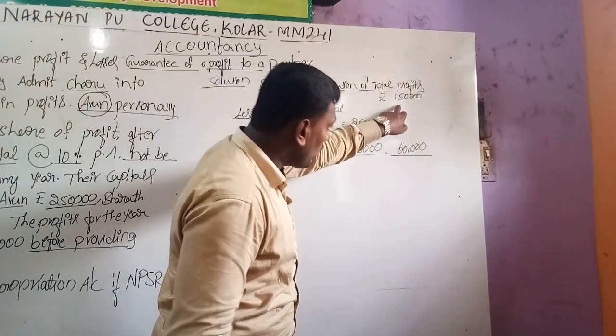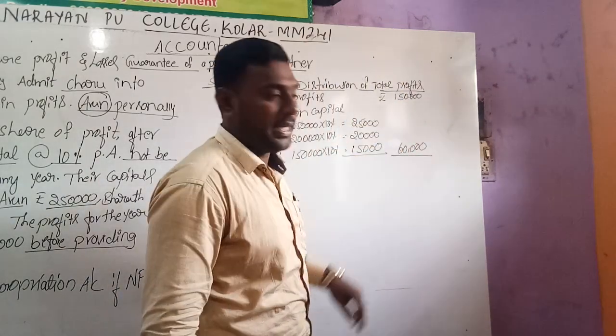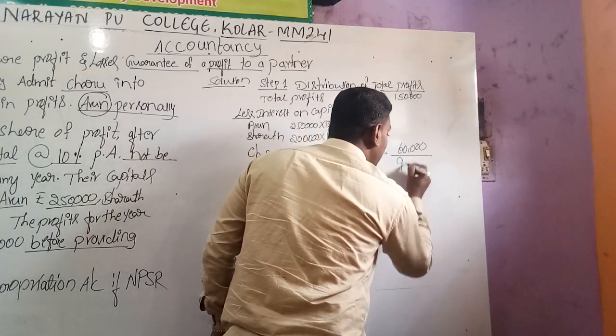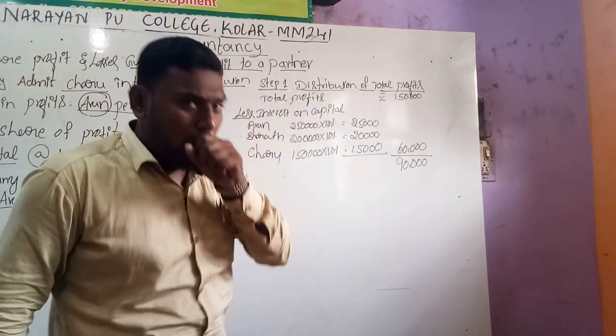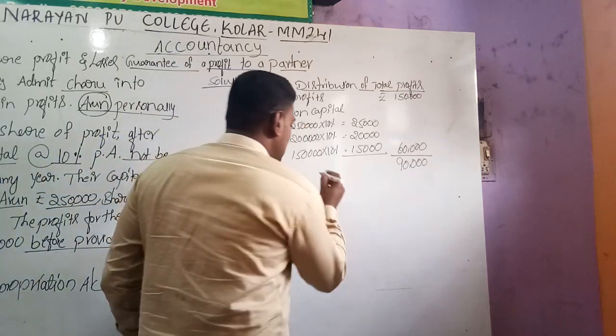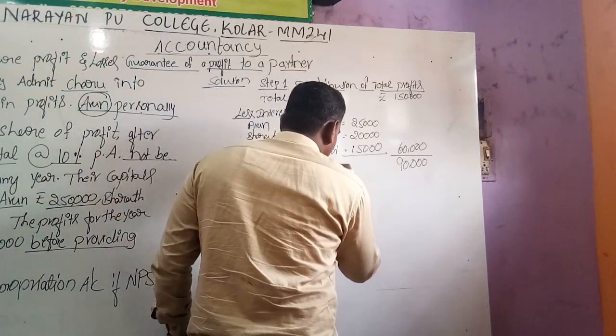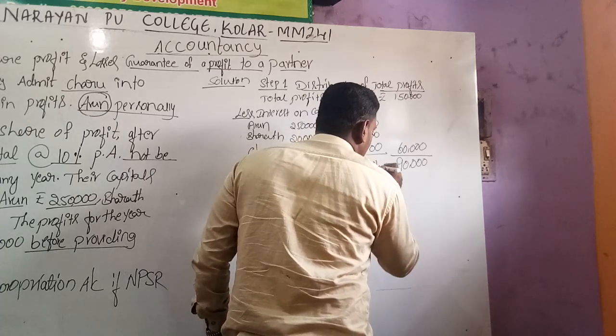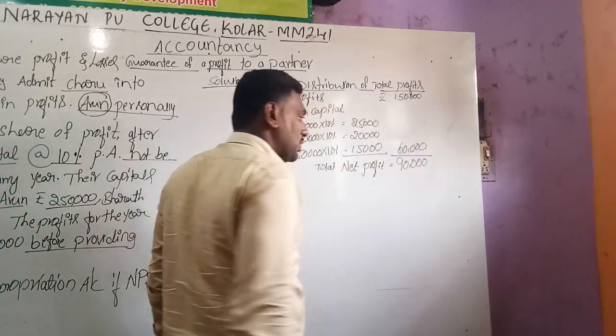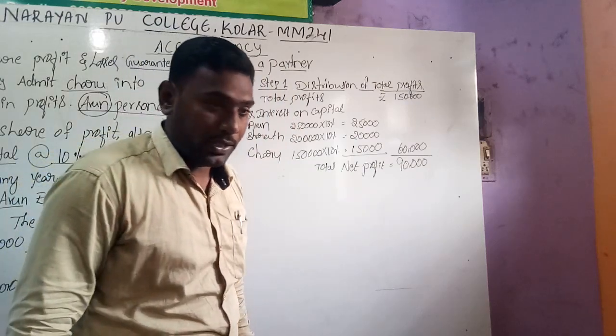So out of the total profits, we deduct the interest, and the remaining value that we get will be considered as the profits, that is the total net profit. Total net profit is rupees 90,000.